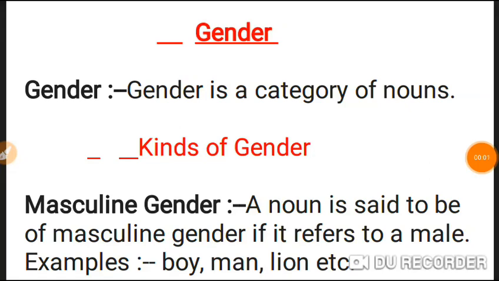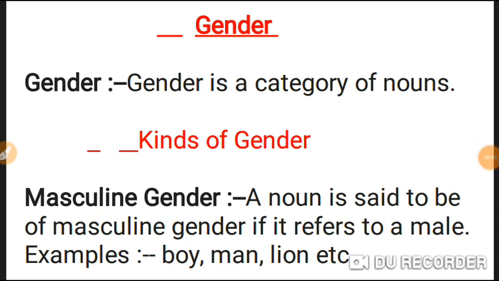Hello everyone. In the previous class, I had shared a video and a PDF on gender. Now in this video, I'll explain it. I'll also explain how to change nouns from masculine to feminine gender.